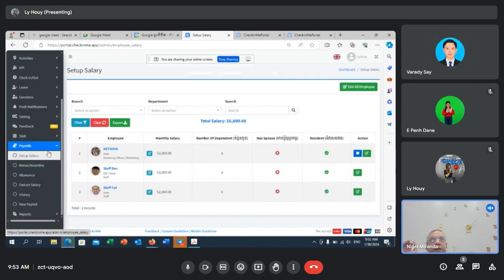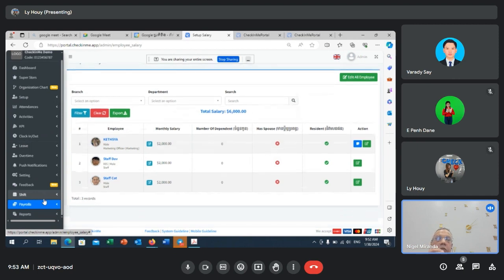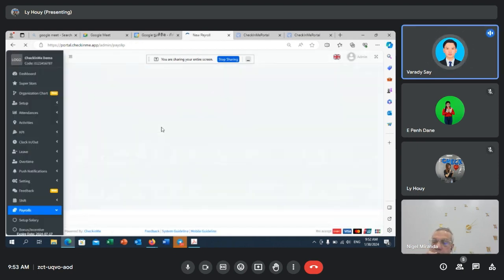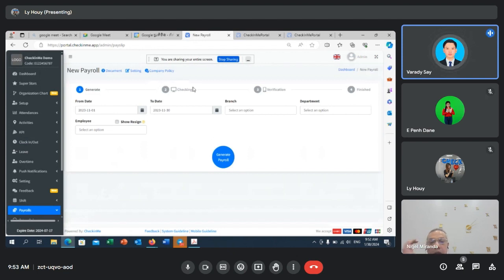You have two payments in a month, right? Yes, two types of payments. So we call it happy salary. If you want to use it, our payroll team will have a meeting with you in order to study how you generate your salary, and they will make a setting accordingly to how you generate your payroll.